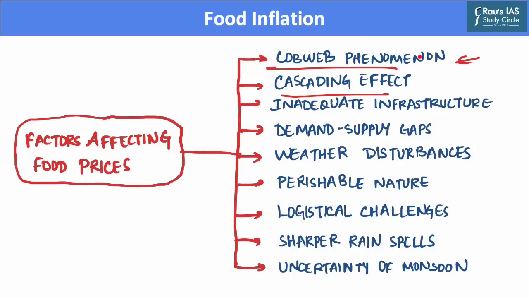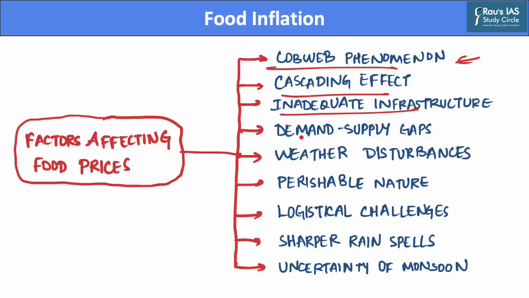Between the producers and the final consumers, there are multiple intermediaries in the market, which include APMC mandis and transporters, etc. And they levy various charges in return for their services. And these charges further add to the final price which is paid by the consumer, hence leading to inflated food prices. The third factor is absence of adequate infrastructure, which leads to high transportation cost, lack of cold storage facility and lack of food processing facilities.